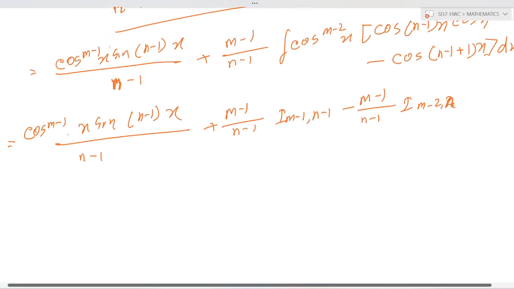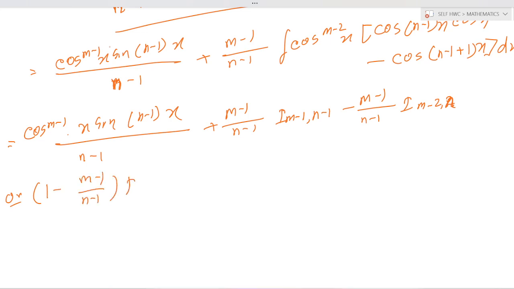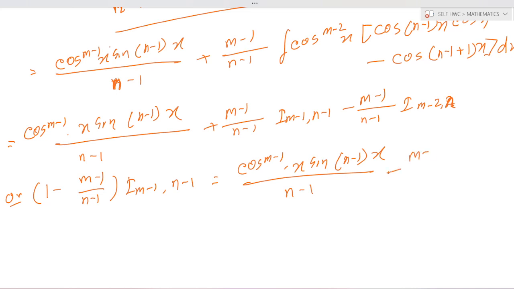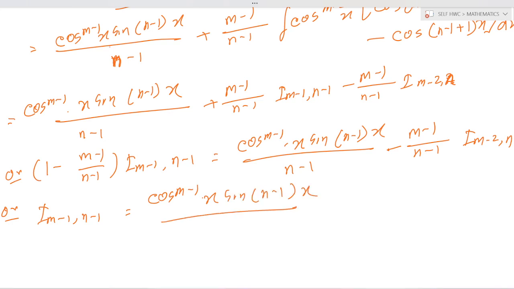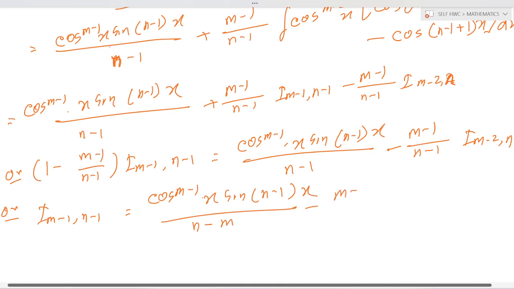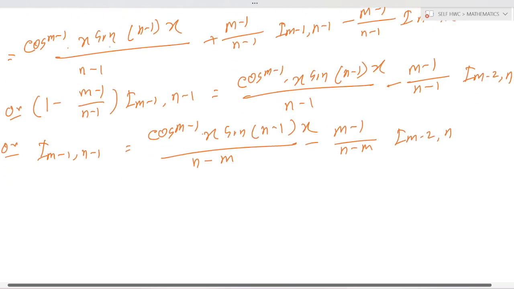Taking terms together, 1 minus (m minus 1) by (n minus 1) into I(m minus 1, n minus 1) is equal to cos^(m minus 1) x sin (n minus 1) x by (n minus 1) minus (m minus 1) by (n minus 1) I(m minus 2, n). Or I(m minus 1, n minus 1) is equal to cos^(m minus 1) x sin (n minus 1) x by (n minus m) minus (m minus 1) by (n minus m) I(m minus 2, n). Okay, and substituting this value.